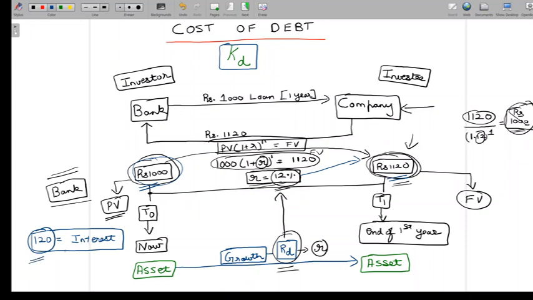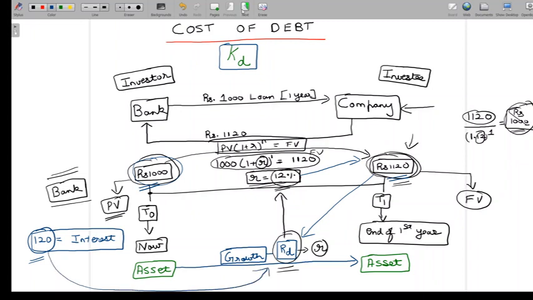And it's because of this interest that you have extra money coming to you here. It's because of this interest that the value of the asset has grown by 12%, and it's this interest here that has actually contributed to the return on debt investment. This interest here has contributed to return on debt investment.